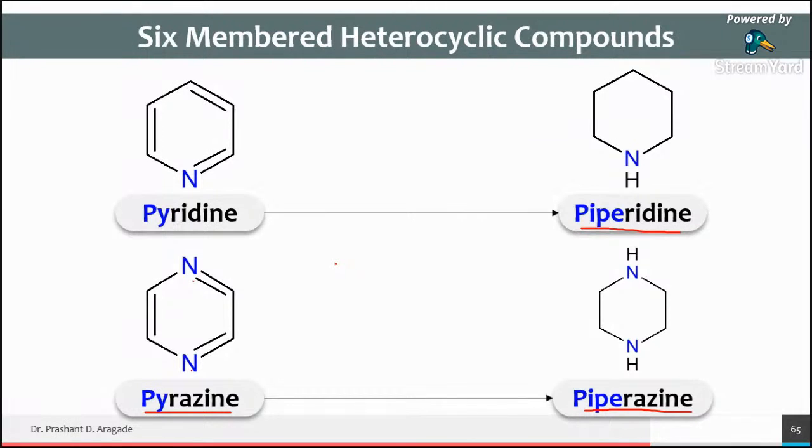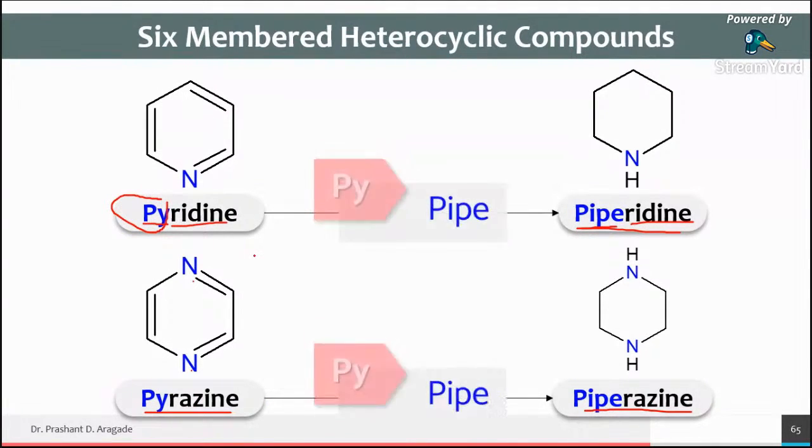If you observe the names of these structures very carefully, I have already made a difference in color. I have changed the color. See here PY and here PIPE. The black-color text is the same for both structures: razine. So only the blue-colored part is different.